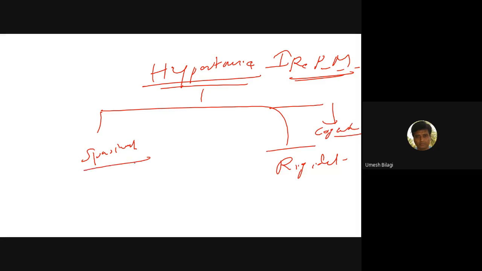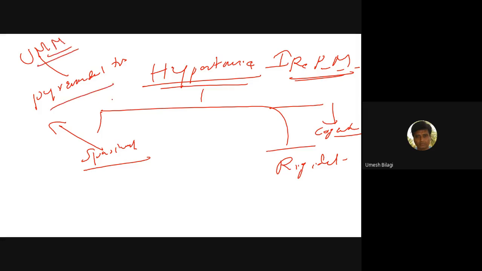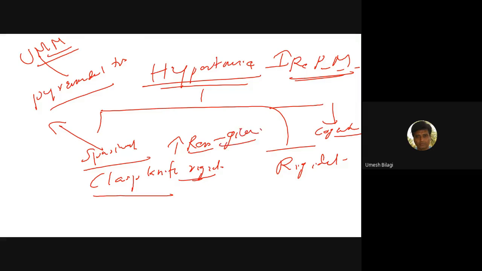This spasticity happens with lesions of pyramidal tracts or UMN. Here what we get is clasp knife rigidity. That means when you start flexing the arm, initially there is an increased resistance, but when you make a move, this resistance gives way.